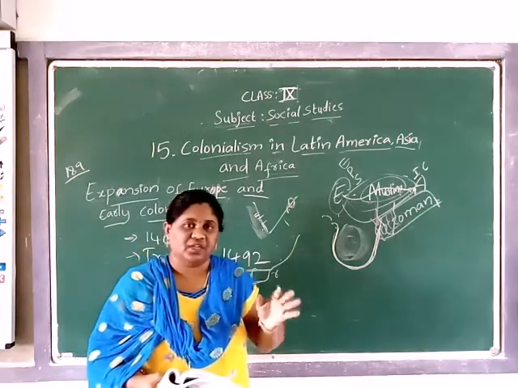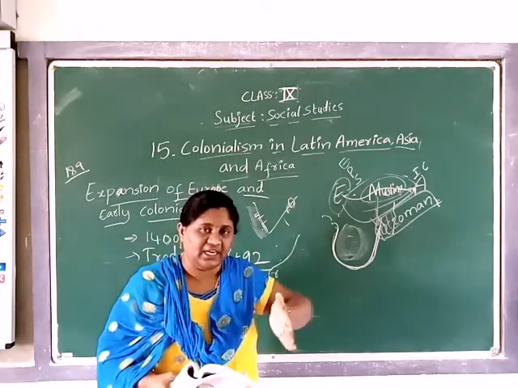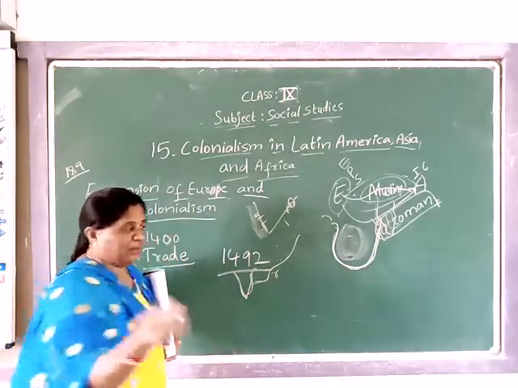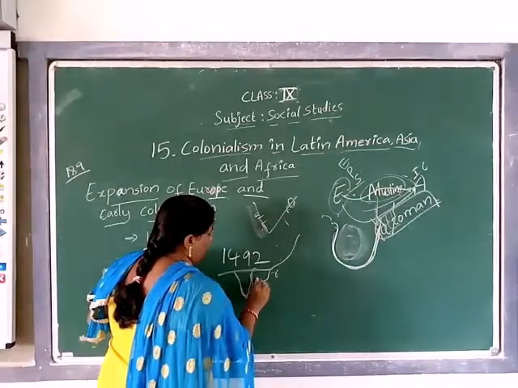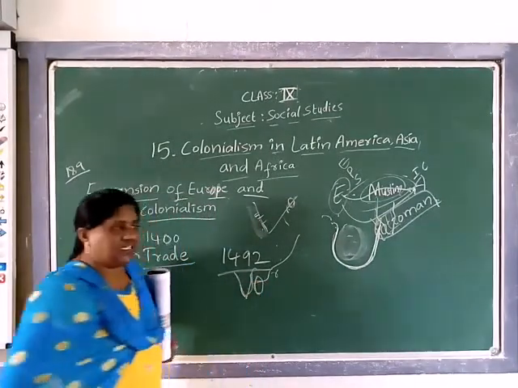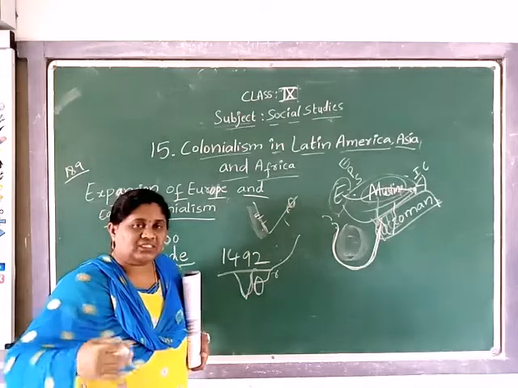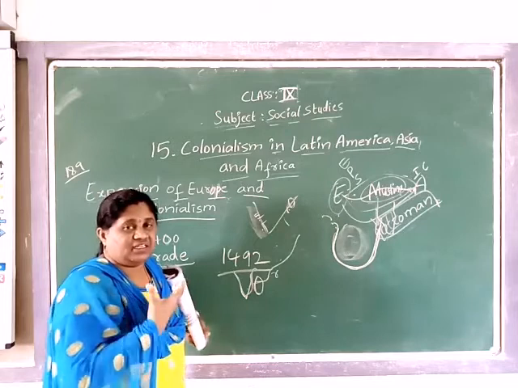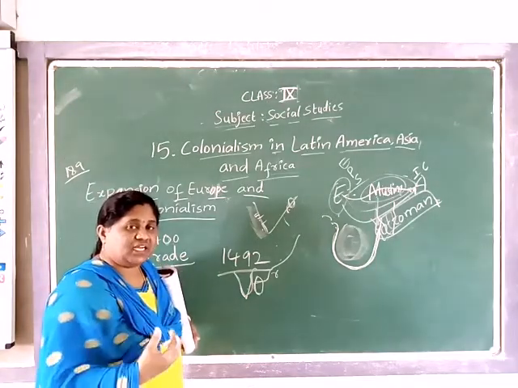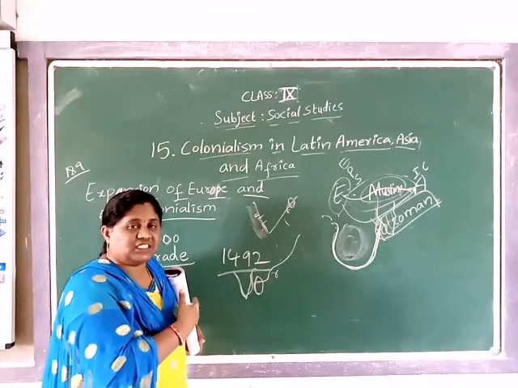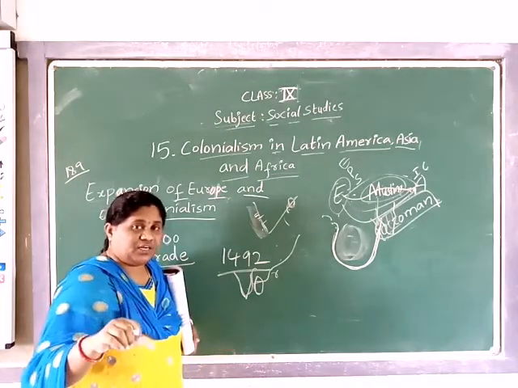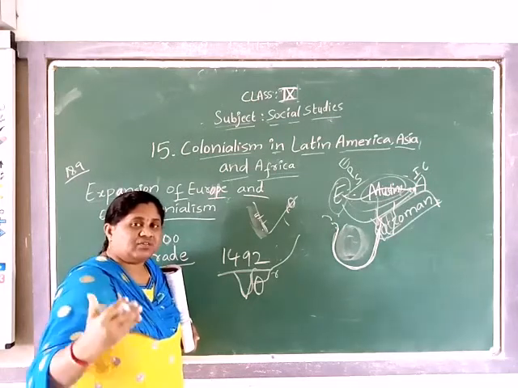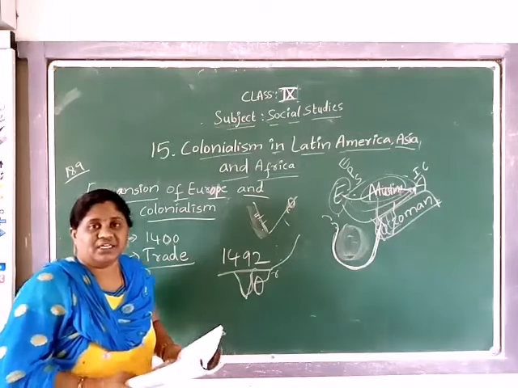So first, when he was trying to find the route map, he reached an island. When he reached the island, Columbus thought that he had maybe reached India and that these people were Indians. So he called all those people Indians. That is why some people call them American Indians.